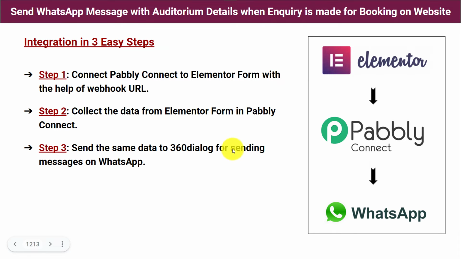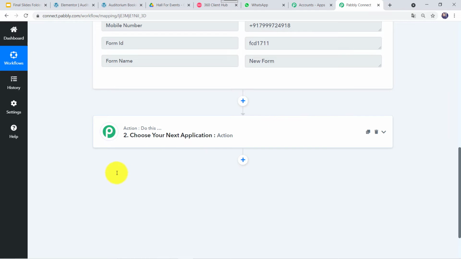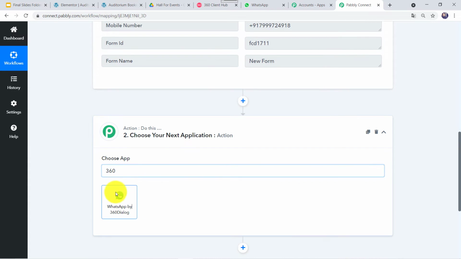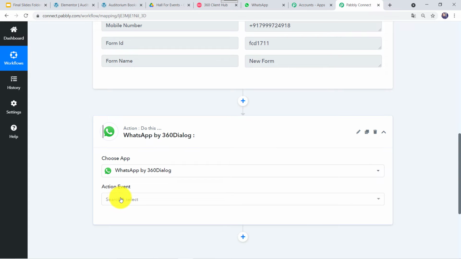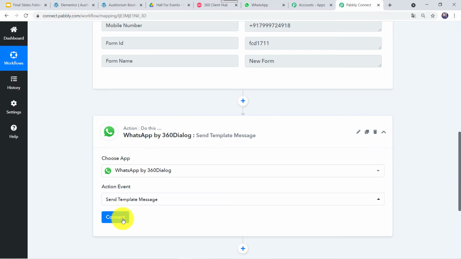Now at step 3, we have to send the same data to 360 dialog for sending the messages on WhatsApp. So let's scroll down, come to the action window, and here in the application we are going to select 360 dialog. In the action event, we have to select send template message. Now let's click on connect.